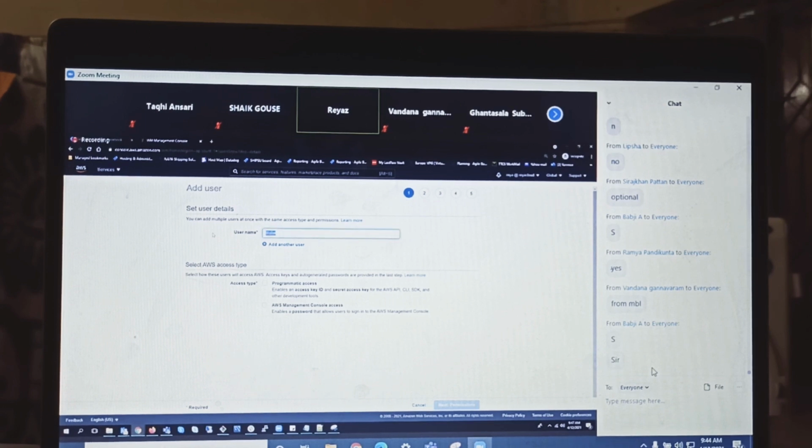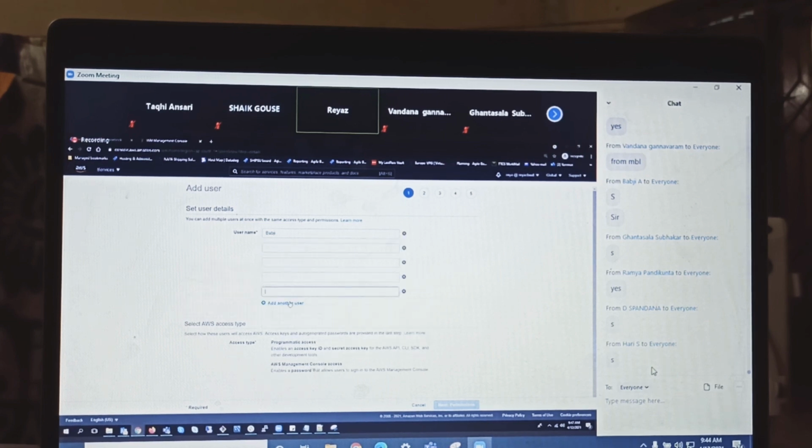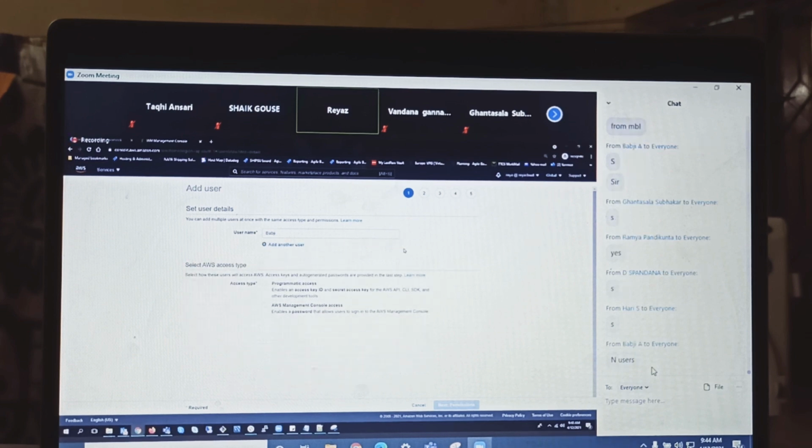Yes or no? You should have your own name first of all. You should have your own IAM user. Right? Have your own name here first. Okay, I create a username, but remember you can create multiple users also here. Multiple user creation is also possible, right?